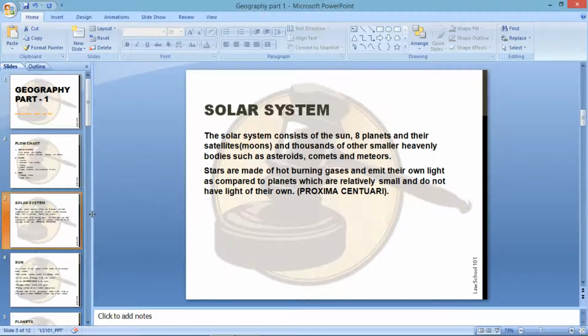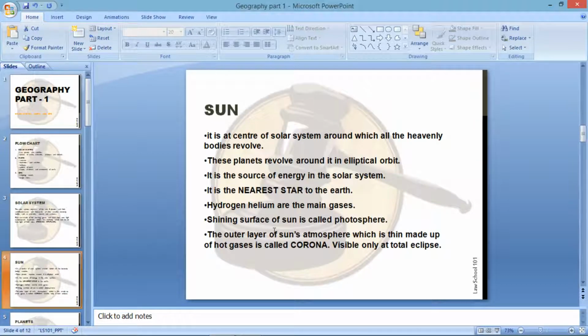Now, quickly let's move on to the Sun. The Sun is at the center of the solar system, around which all the heavenly bodies revolve. These planets revolve around it in elliptical orbits. It is a source of energy in the solar system. It is the nearest star to the Earth. Also, hydrogen and helium are the main gases